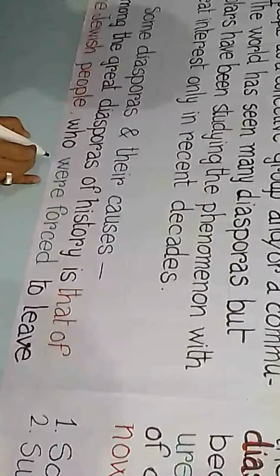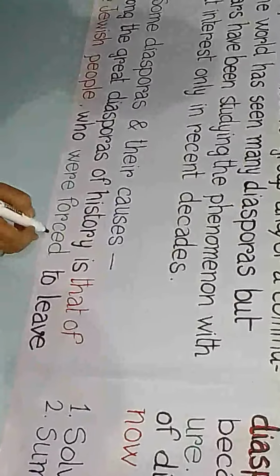The Jewish people. Yes, there it is: the Jewish people who were forced to live. Who? This is a complex sentence, but this is a simple sentence, so we need not who. So we have to start this part, as I have said to you earlier, with a finite verb. So we have to start this part with this finite verb, were forced.